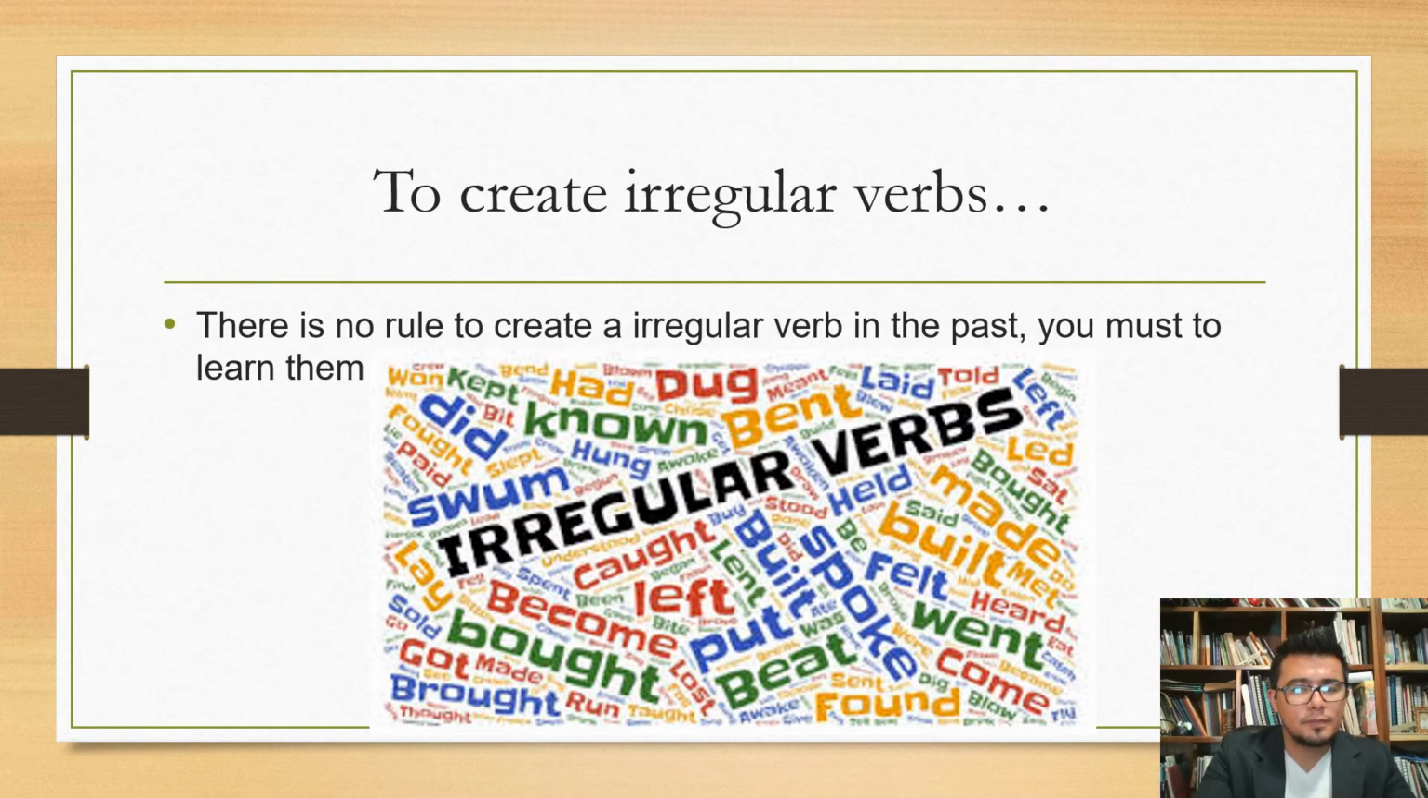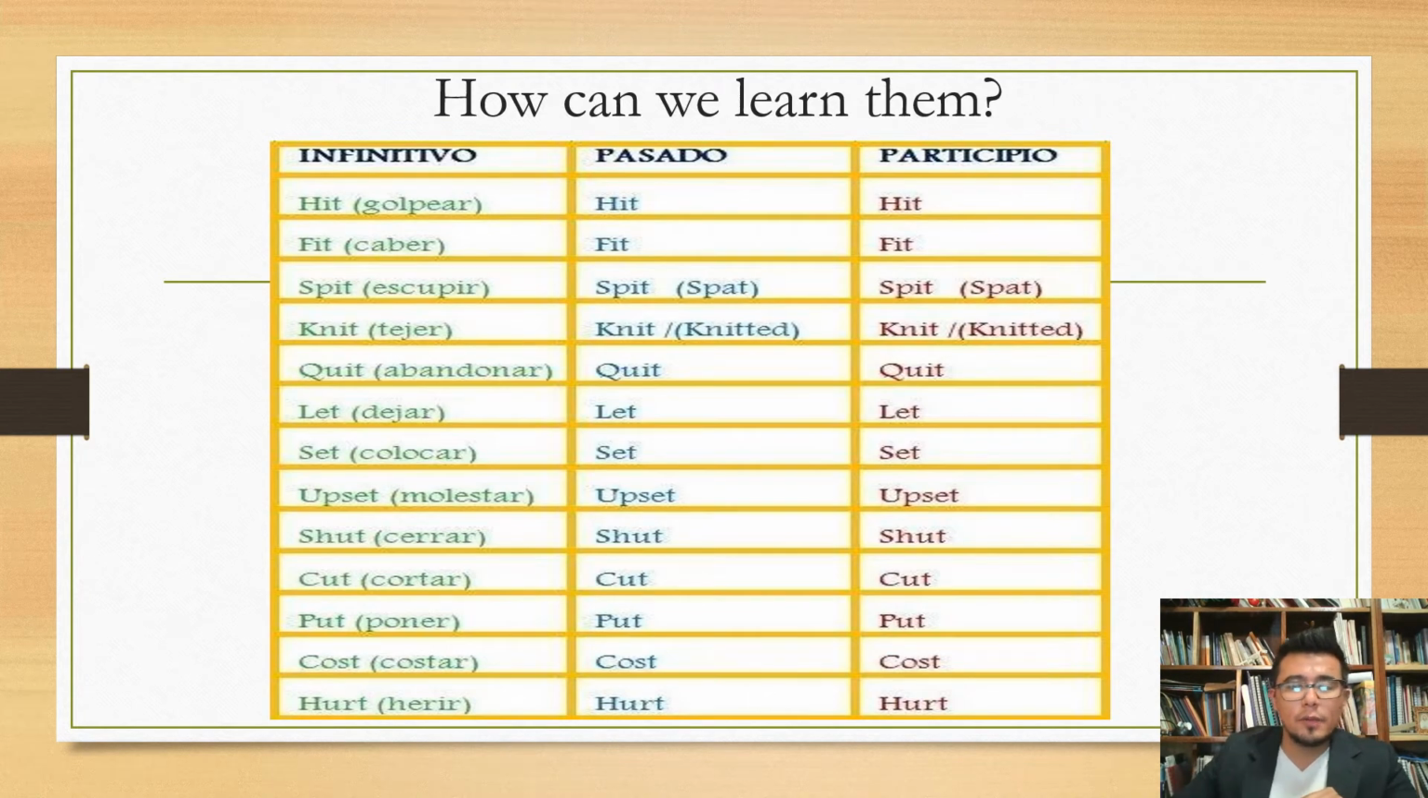For example, how can we learn them? Well, we have infinitive, past, and past participle. For example, here we have hit, which means golpear. In the past, it will be hit. In the past participle, it will be hit. If we see, we have the same structure for every kind of time. Hit, hit, hit.